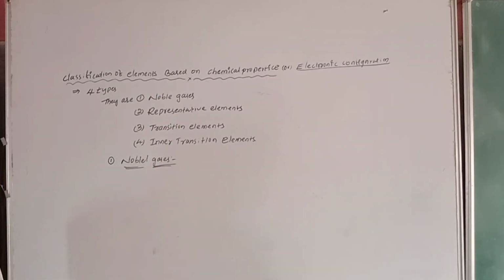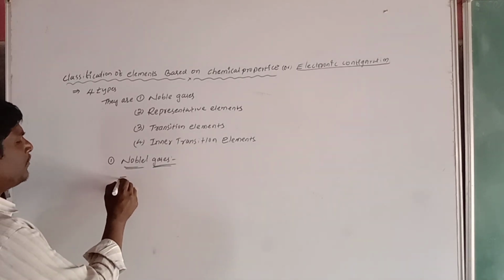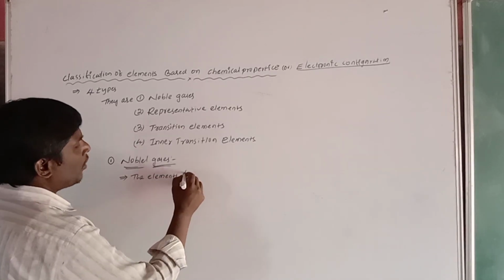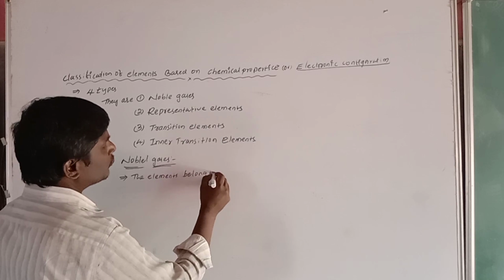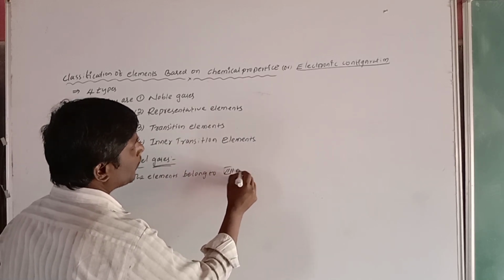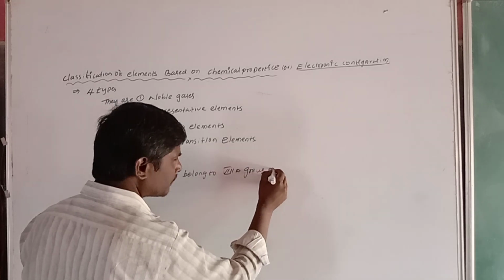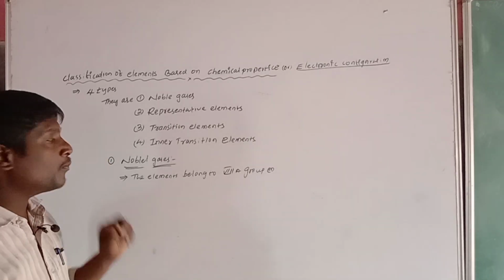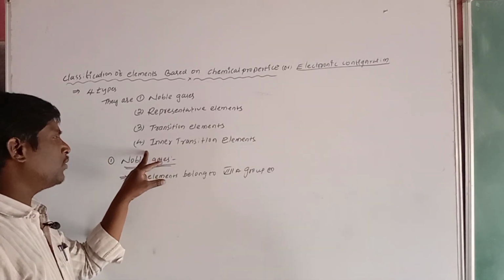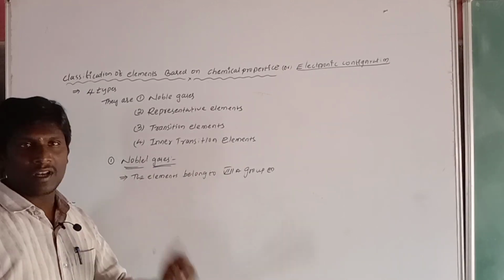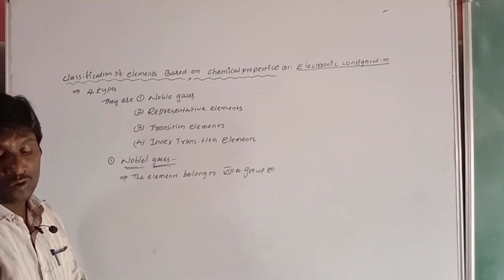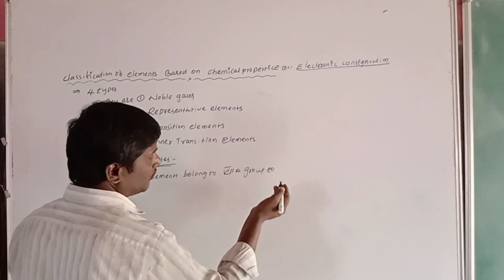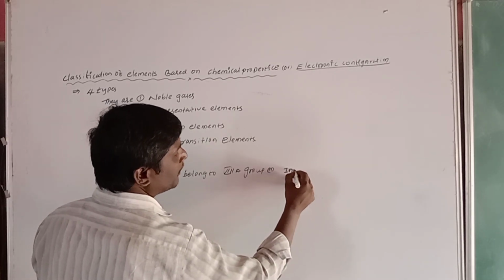The elements belonging to the 8A group or 0 group are called noble gases, or 0 group elements, or inert gas elements.